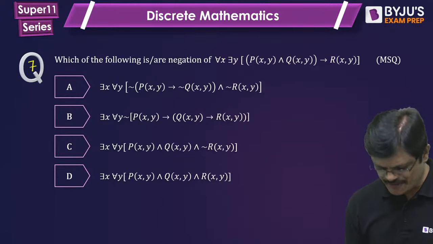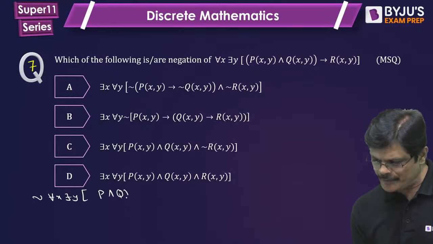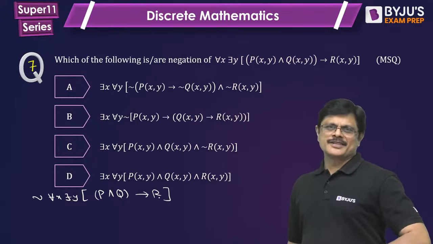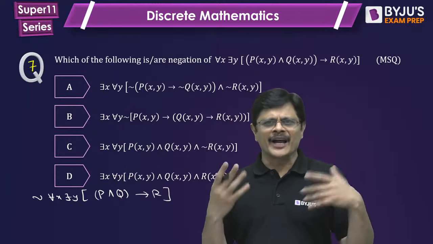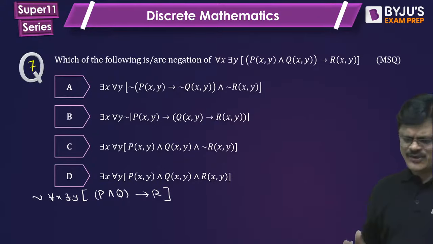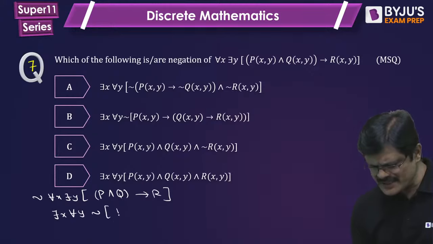So we have to find negation of this. Negation of for all x there exists y, P and Q implies R. See, I make it simple because if you write P of xy, Q of xy, it would be confusing because obviously P, Q, R all are functions of x and y. So you can simply write like this so that our simplifications would be easier. When you take negation inside, it becomes there exists x, for all y. Negation of this, P and Q implies R.